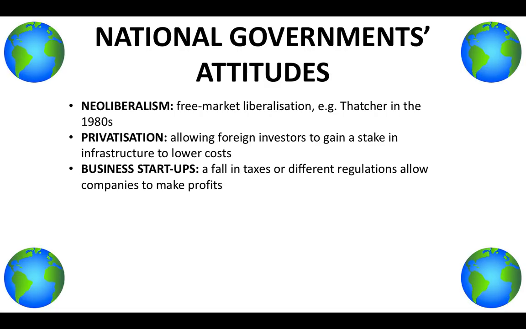So Margaret Thatcher favoured this form of government attitude. In London in 1986, there was a removal of red tape. So government intervention, they got involved, they removed the red tape, and the City of London is now a global hub where millions and millions of pounds are passed through their stock market every day. So right now, as you're watching this, there are millions of pounds being transferred through the City of London right now.